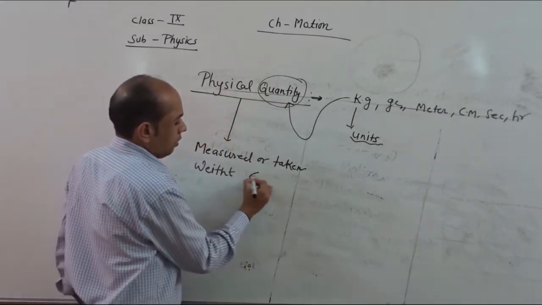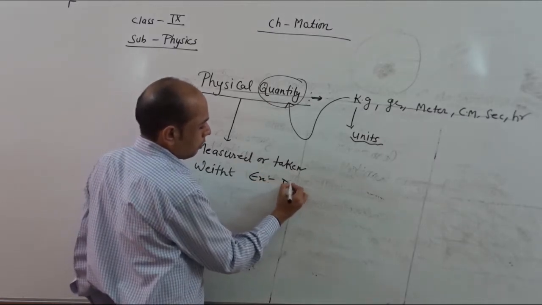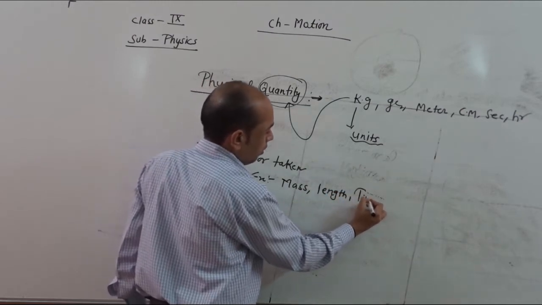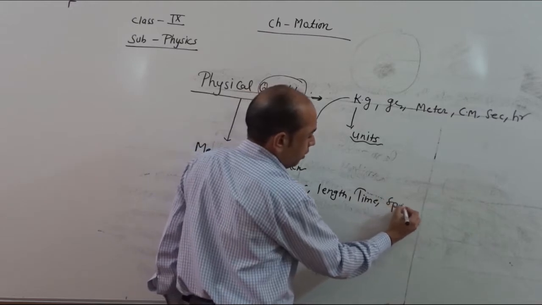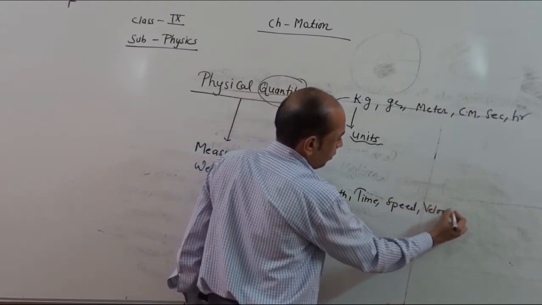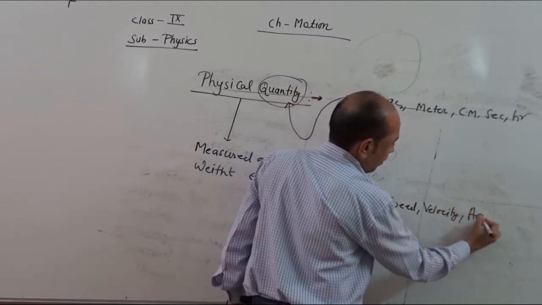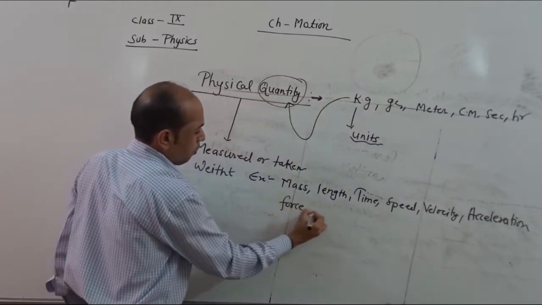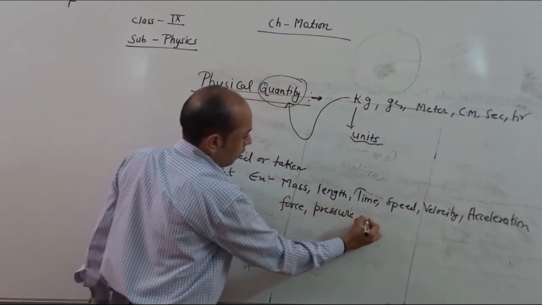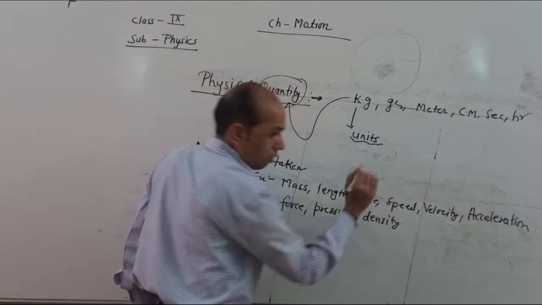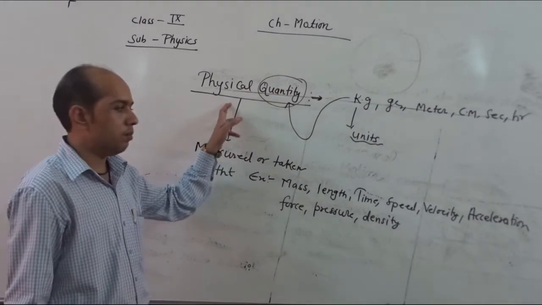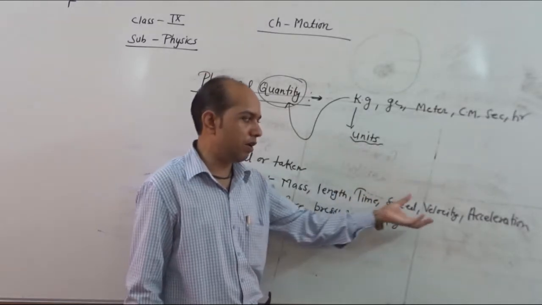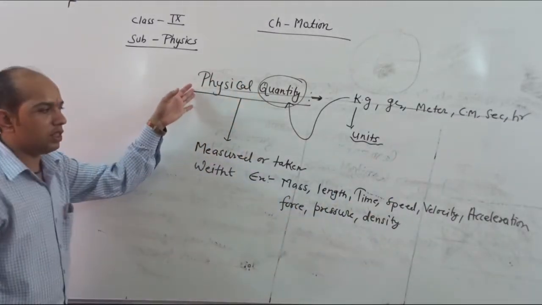And physical quantity may be mass, length, time, speed, velocity, acceleration, force, pressure, density. So all are known as here physical quantity, because mass we can measure, length we can measure, time we can measure, speed we can measure, velocity we can measure. So all are counted in physical quantity.